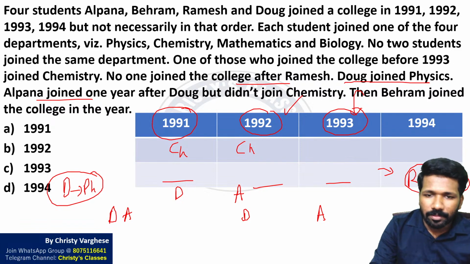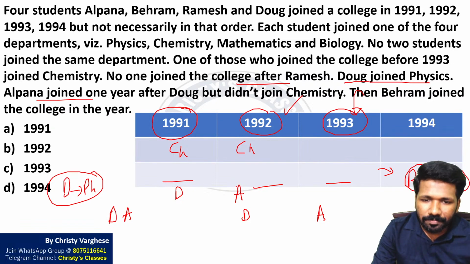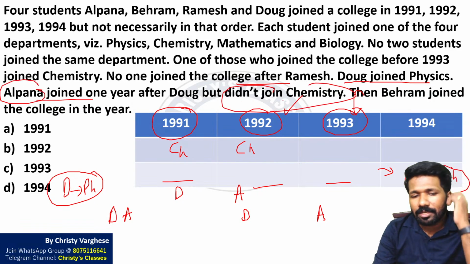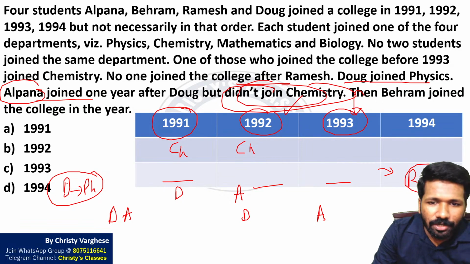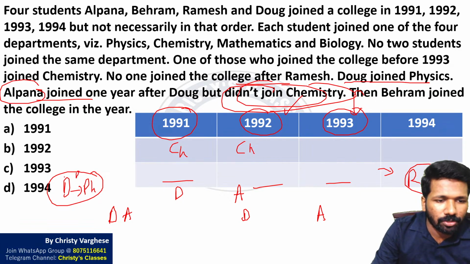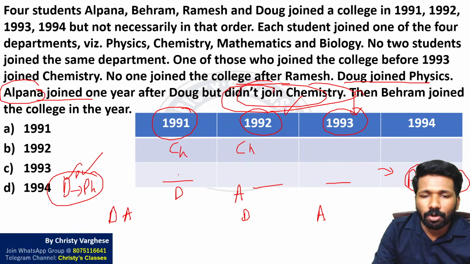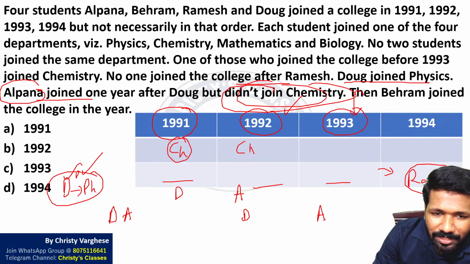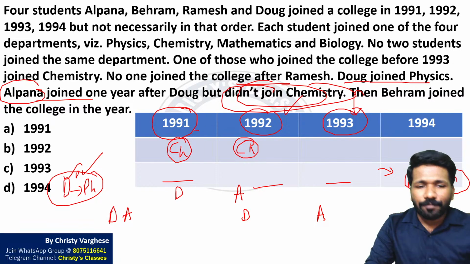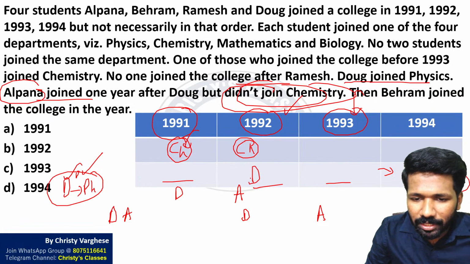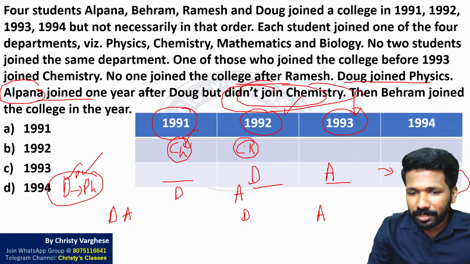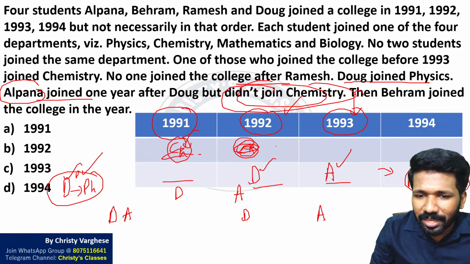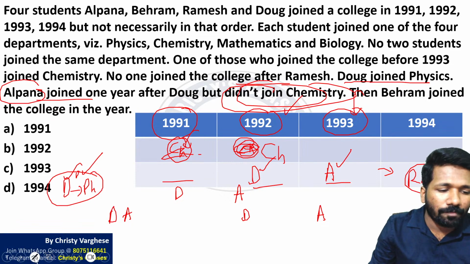Are you getting it? But there is one problem. We have one more piece of information: Alpana didn't join chemistry, and Dog also didn't join chemistry because Dog already joined physics. Alpana and Dog both did not join chemistry. So chemistry should be here or here. If chemistry is here, then Dog here, Alpana here, that is okay, because Dog and Alpana both have to avoid chemistry. But if chemistry is here, then Dog or Alpana, one of them would have to choose chemistry.